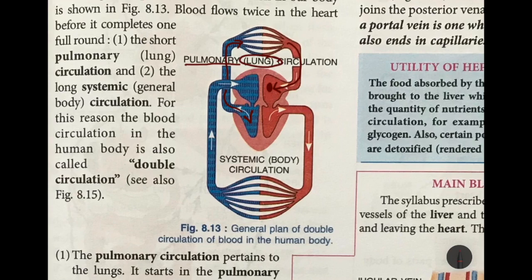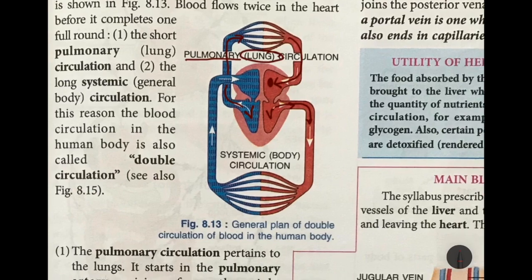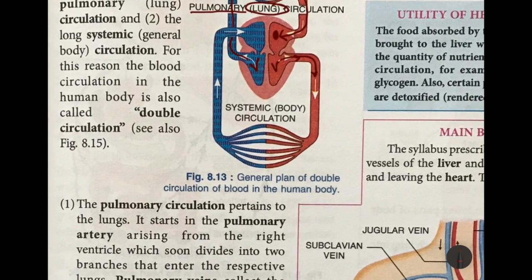Now the systemic circulation pertains to the main circulation in the body. It starts with the aorta that arises from the left ventricle. So this is your left ventricle. So from the aorta, this aorta arches back and continues as the dorsal aorta, and the aorta sends arteries to various body parts, to different parts of the body and to the tissues.